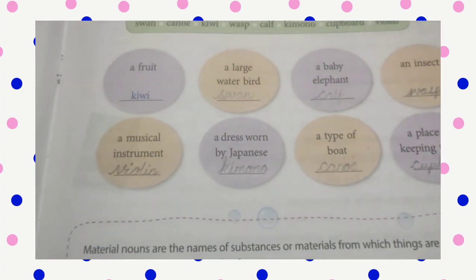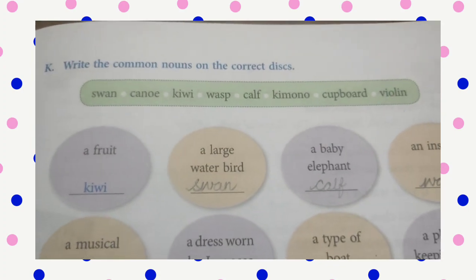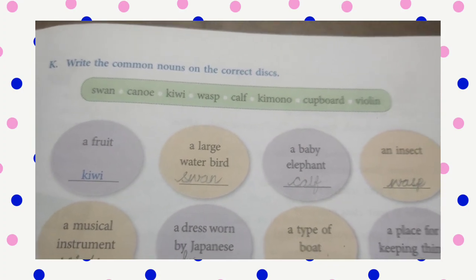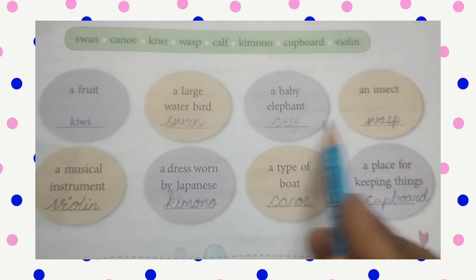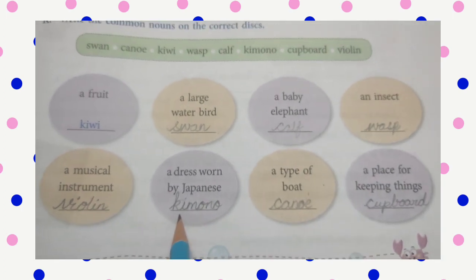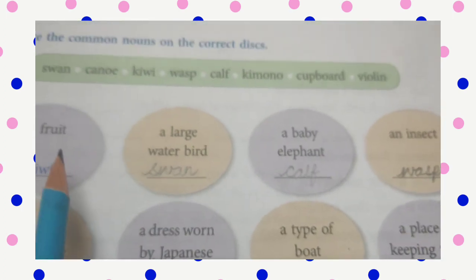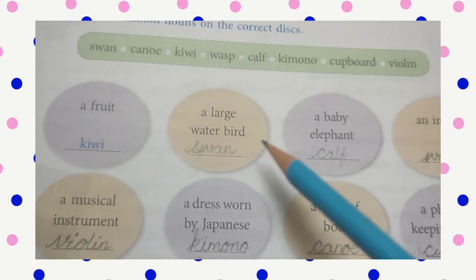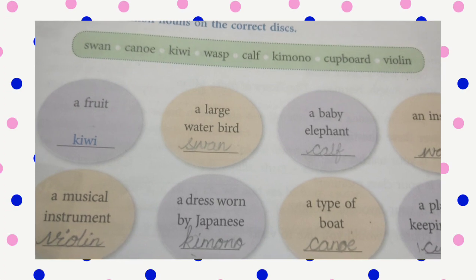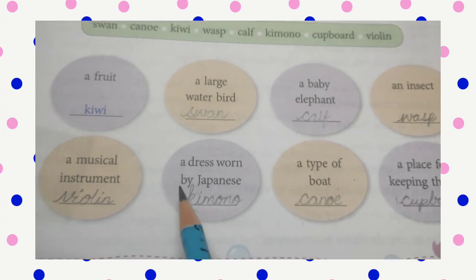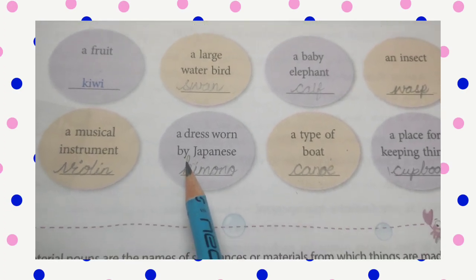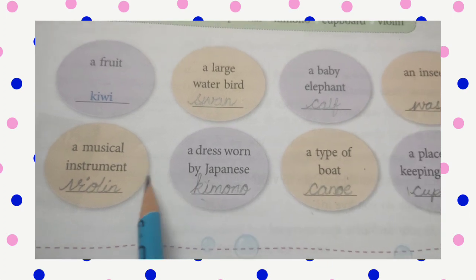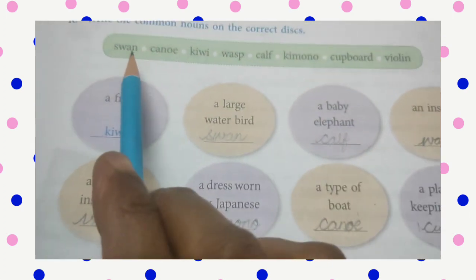And let us check page number 17. Write the common nouns on the correct disc. So here they have given it like this. Now write the common nouns on the correct disc. We have to write common nouns. I told you, common means in general. A person or a place or thing we use is called a common noun. A fruit. A fruit it is.